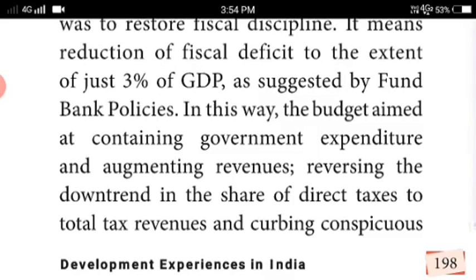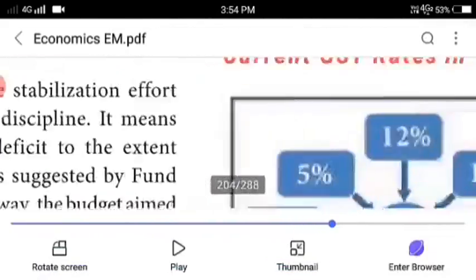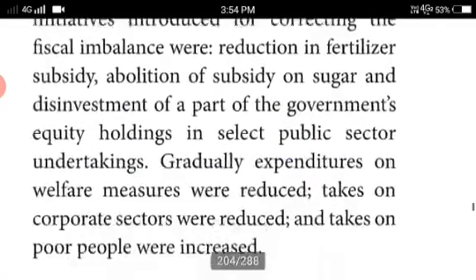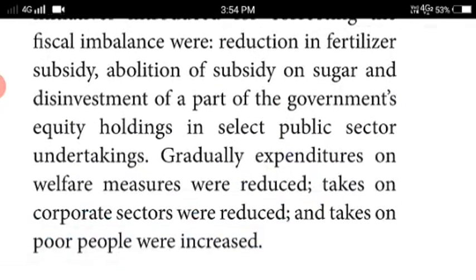Some of the important policy initiatives introduced for correcting the fiscal imbalances were reduction in fertilizer subsidy. The subsidies given by the government should be reduced. This is their aim.